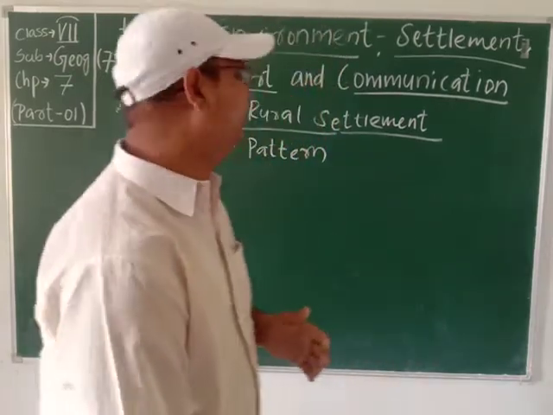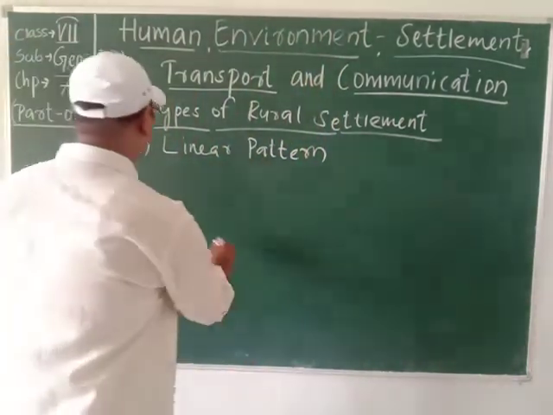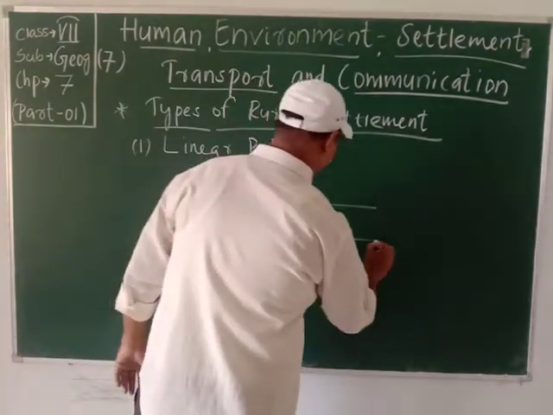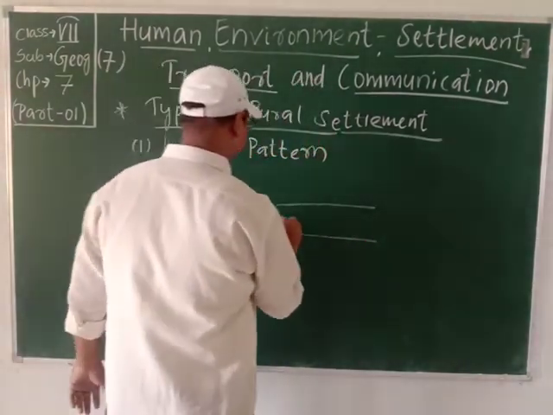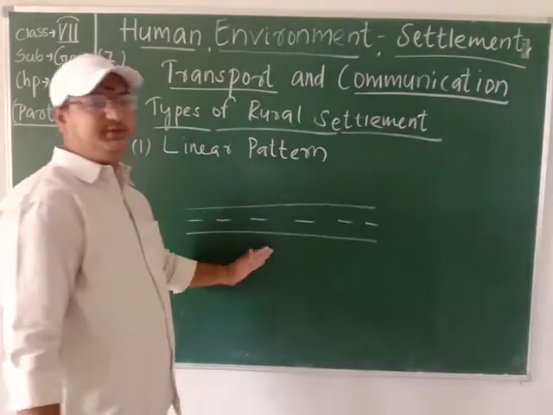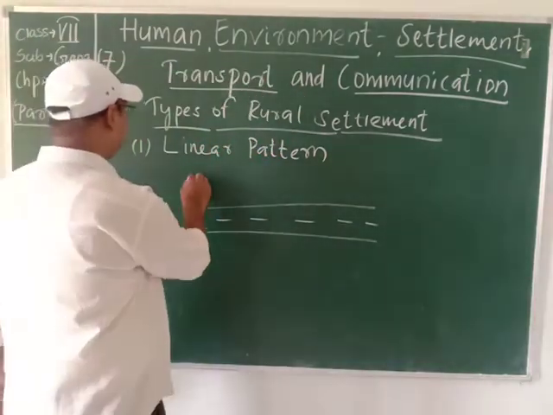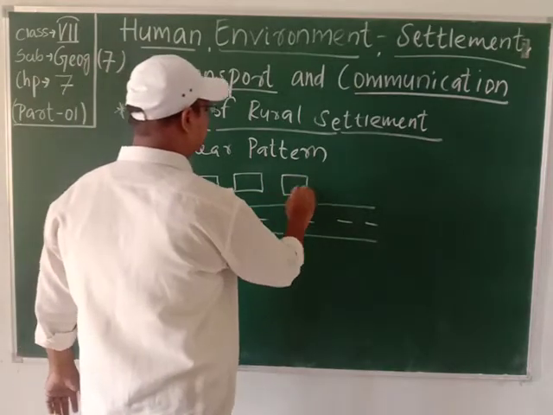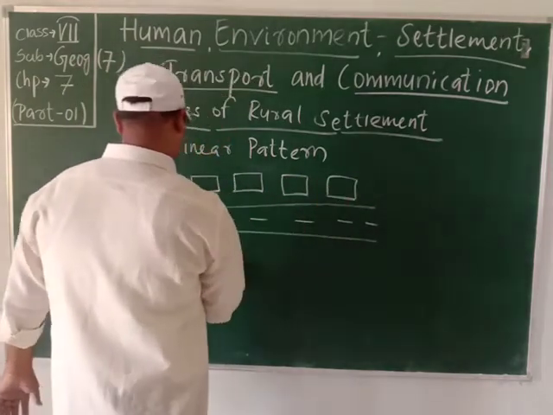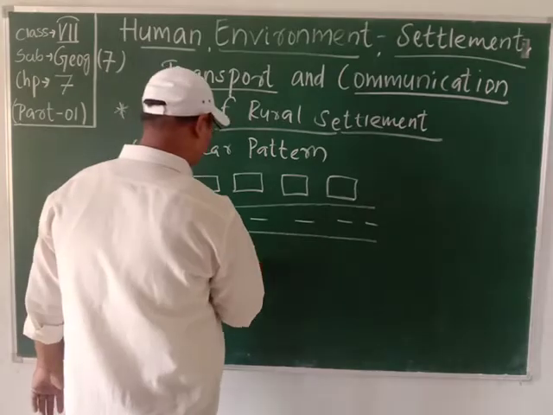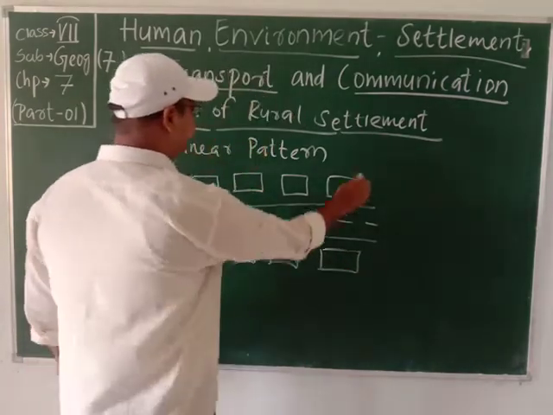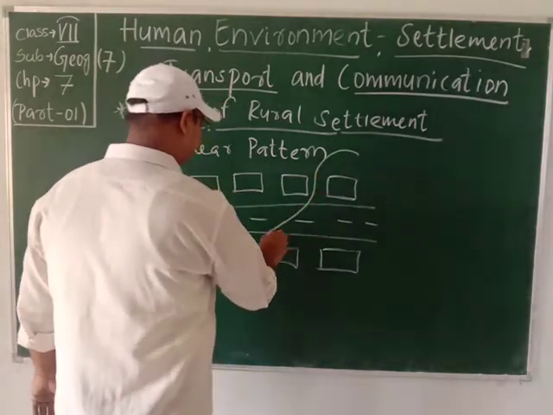So, I will make a diagram. If this is a road and these are houses along the road, and suppose a river flows from here.